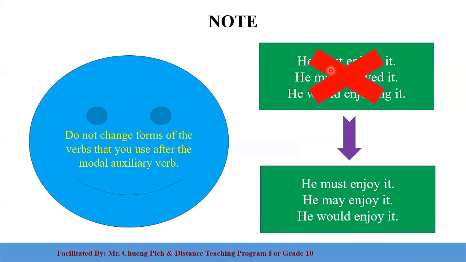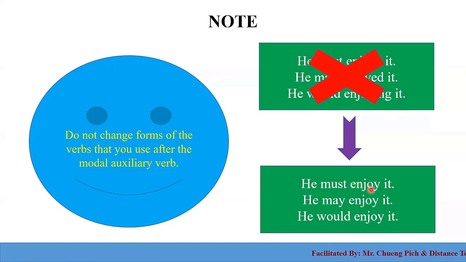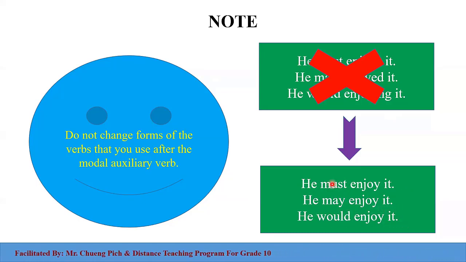He must enjoy it. So, as mentioned here in the note, after a modal auxiliary verb, we don't add ed, d, s or es, or ing, or change the form at all. So we just use the normal or base form of the verb, or the infinitive without to. So we say he must enjoy it, he may enjoy it, he would enjoy it. So these sentences are correct, right?